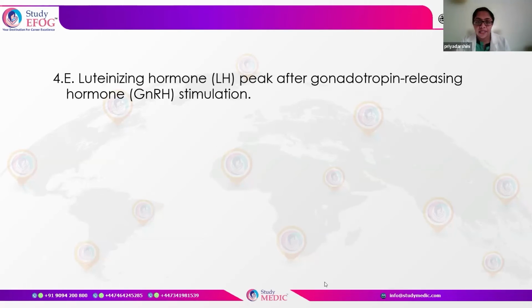Now we need to understand what we are being tested on, which is the gold standard, or the key factor in diagnosis of this condition of precocious puberty, and it is an LH peak after a GnRH stimulation. So the GnRH stimulation test is a very important test to diagnose the types of precocious puberty.